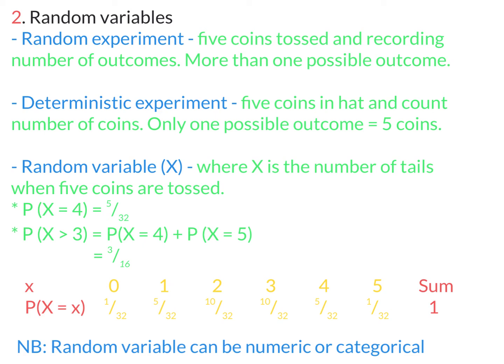So the probability of x equals 4 is 5 in 32. The probability that x is greater than 3, so that means that we're going to get 4 or 5 tails. That is where we add the 5 over 32 and the 1 over 32 to get 6 over 32 or 3 in 16. Note that once again the sum of that bottom row equals to 1.